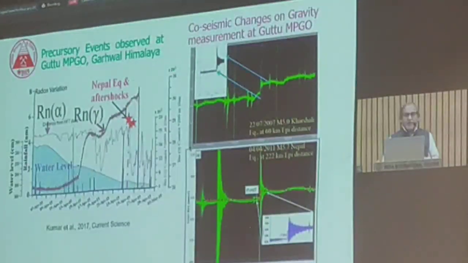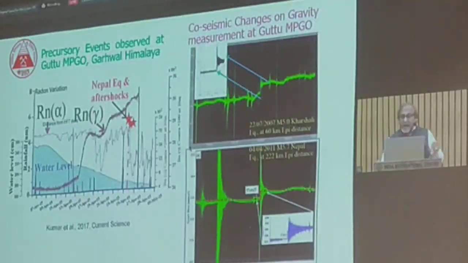If you look into the Garhwal Kumaon Himalayan region, before the Nepal 2015 earthquake, if you look into the water table, there has been some sort of leveling, that before the earthquake there has been some sort of anomaly. We can see radon alpha, there is some sort of anomaly. Radon gamma, there is some sort of anomaly. So all these precursor events show some sort of anomalous behavior before the actual event takes place. If we can understand how these physical and chemical parameters are behaving in the subsurface by establishing sensors at a number of stations, we will be able to understand the earthquake process or seismogenesis in these regions.